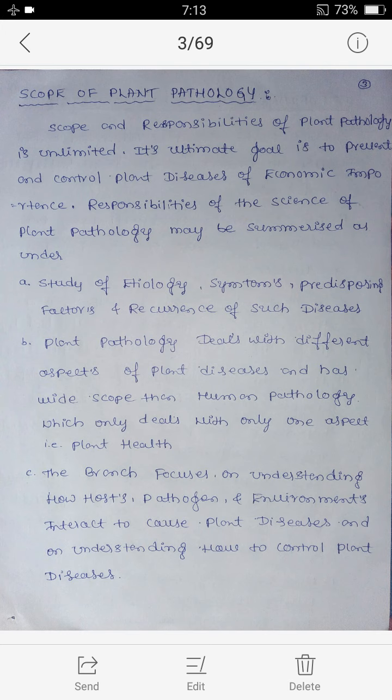Third one, the branch focuses on understanding how hosts, pathogens, and environments interact to cause plant diseases and on understanding how to control plant diseases.